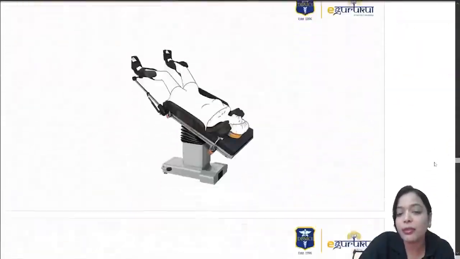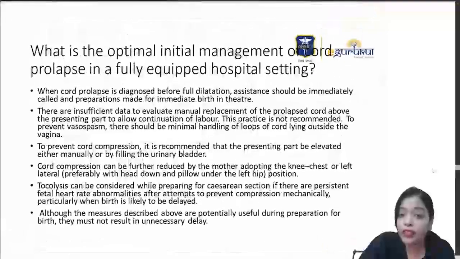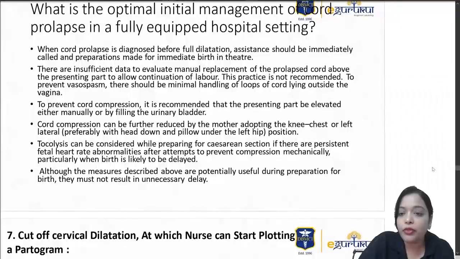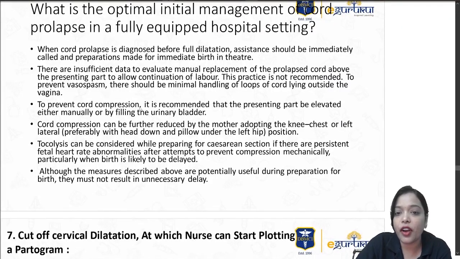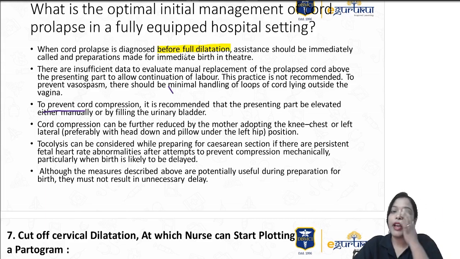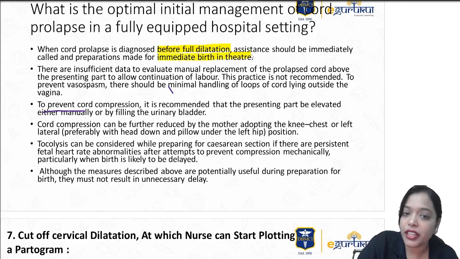Now let's see the management in the fully equipped hospital. In a fully equipped hospital, to prevent the cord compression, you can do either lifting it manually or bladder filling. If cord prolapse is diagnosed before full dilatation, please don't do any drama, just shift her for cesarean section. And that too, cord prolapse becomes an occult cord prolapse, right?